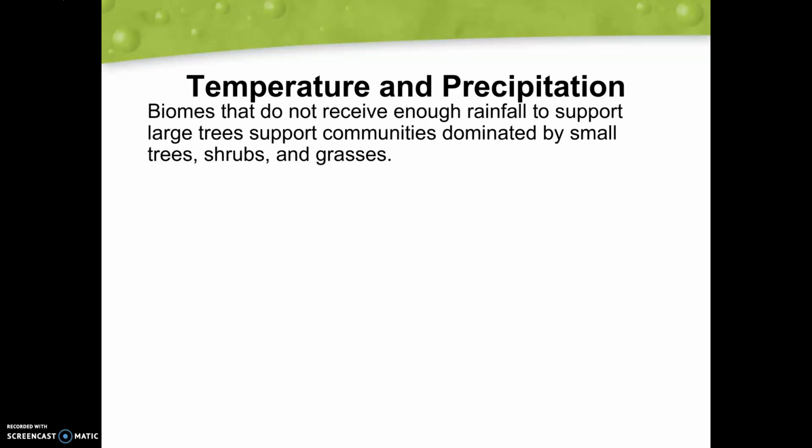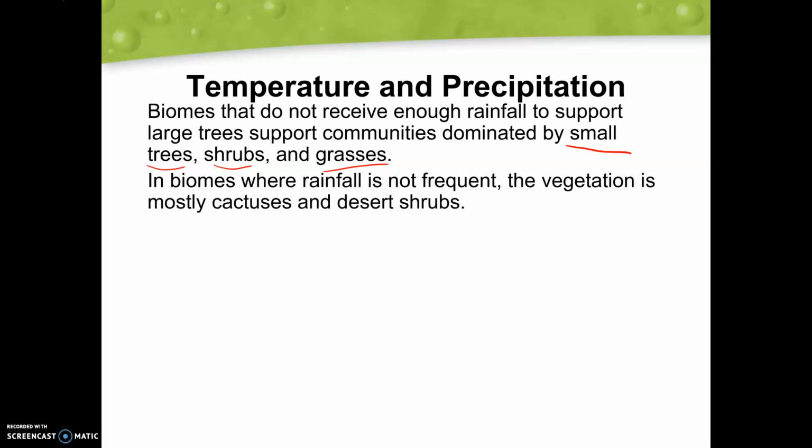Biomes that do not receive enough rainfall to support large trees are going to be dominated by smaller trees, shrubs, and grasses. That's going to limit the different organisms that are going to live there as well. In biomes where rainfall is not frequent, the vegetation we're going to see is mostly cactuses and desert shrubs.